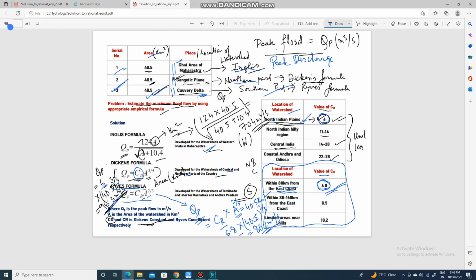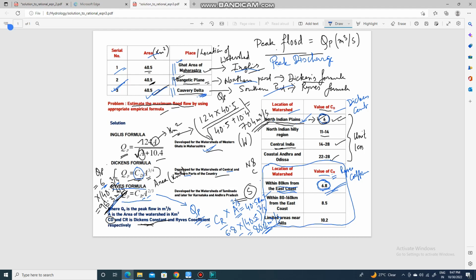The only thing is you have to select the empirical equation as per the location of the watershed. And also you have to select the value of the coefficient, CD and CR. That means CD is your Dickens constant and CR is your Rice coefficient. The value of this Rice coefficient or Dickens constant is also based on the location of the watershed. So you have to select the